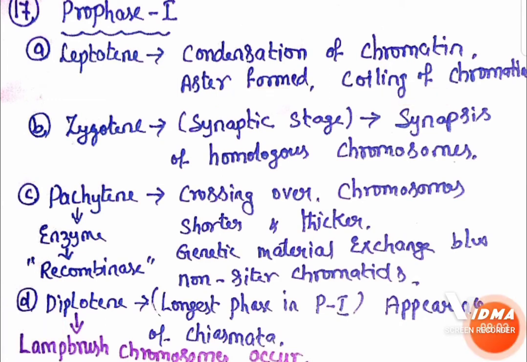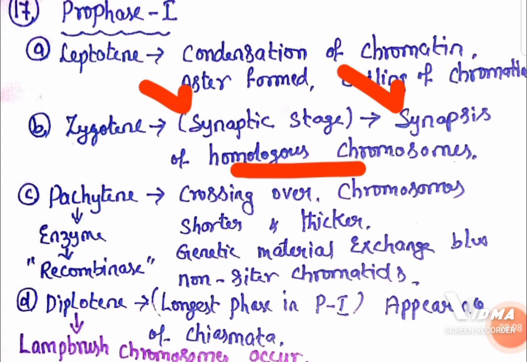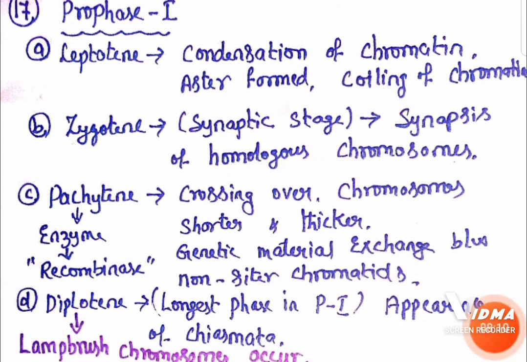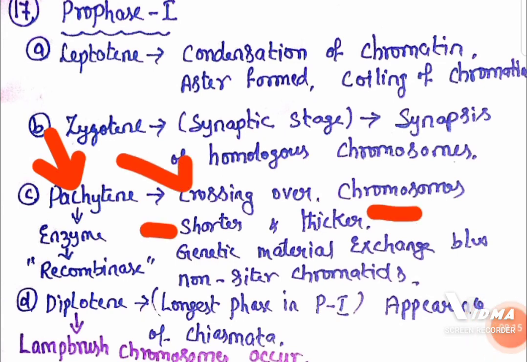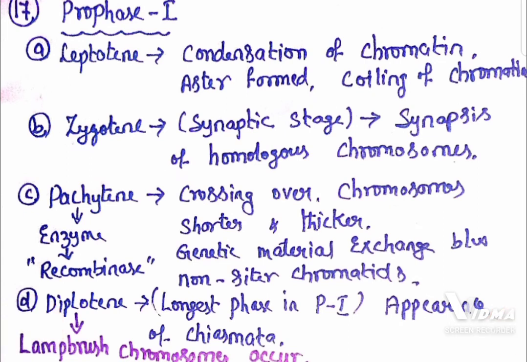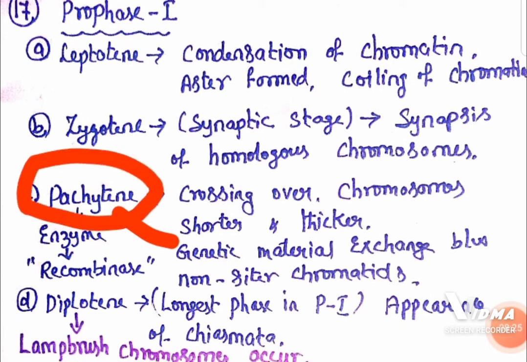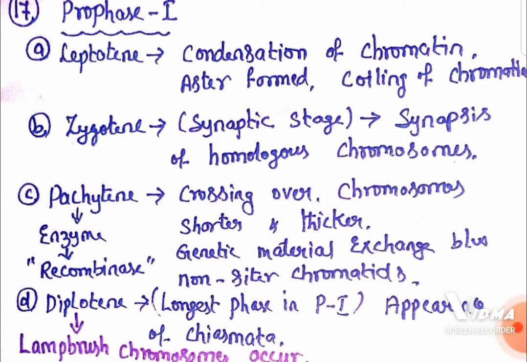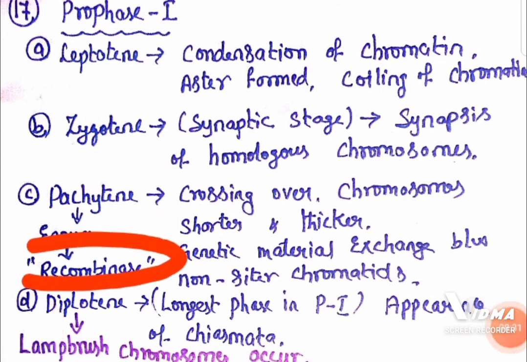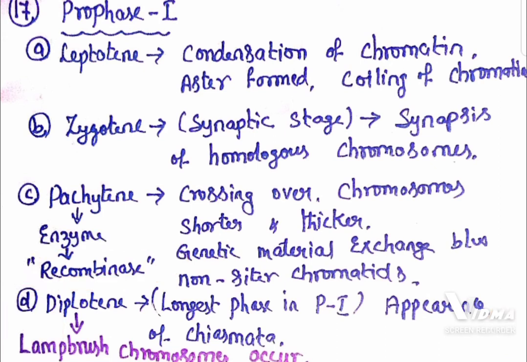Whereas zygotene, which is also called the synaptic stage, is where synapsis of homologous chromosomes occurs. In pachytene, crossing over occurs and chromosomes become shorter and thicker. In pachytene, genetic material is exchanged between two non-sister chromatids, and the process is called recombination, which is helped by the enzyme called recombinase. Here in pachytene, recombinase enzyme is very helpful.